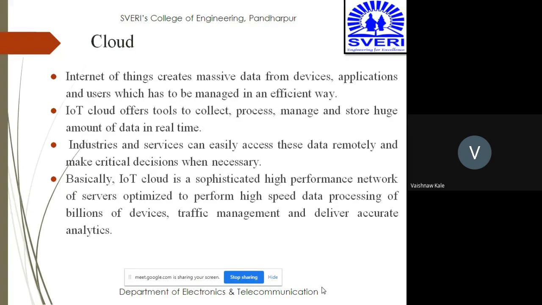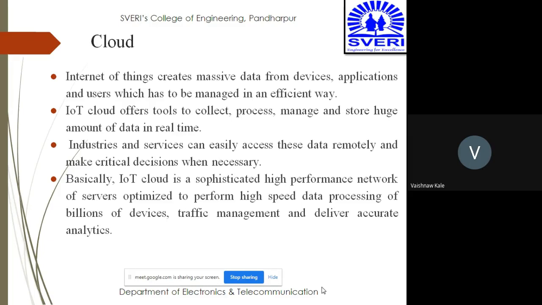Internet of Things creates massive data from the devices, applications and users, which has to be managed in an efficient way. So first is the smart devices and sensors, second is the gateway, now third one is the cloud. So gateway is between cloud and the smart sensors. Now cloud does have an important role as far as connecting with the gateway.